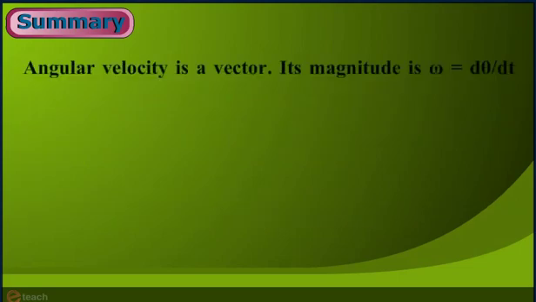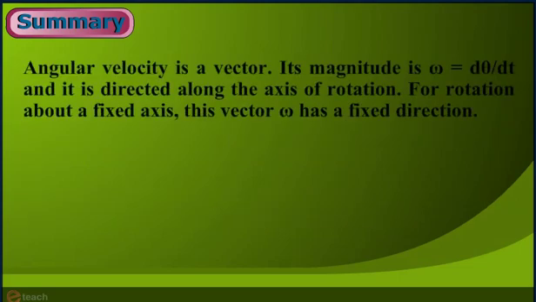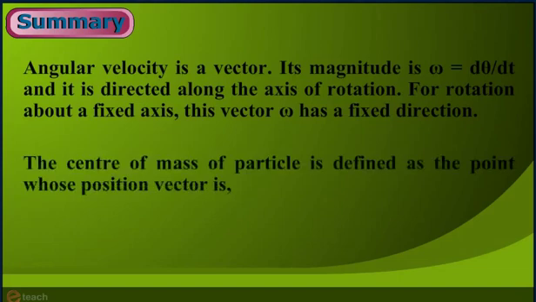Five, angular velocity is a vector. Its magnitude is omega equals d theta by dt, and it is directed along the axis of rotation. For rotation about a fixed axis, this vector omega has a fixed direction. Six, the center of mass of a system of particles is defined as the point whose position vector is R equals sigma m_i r_i by M.